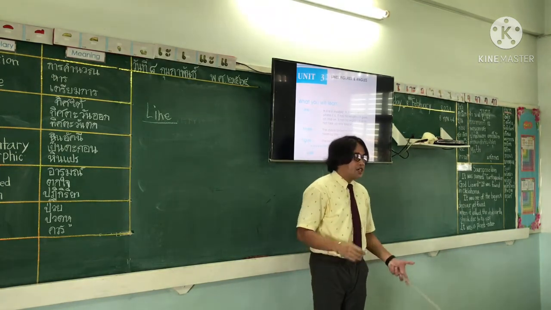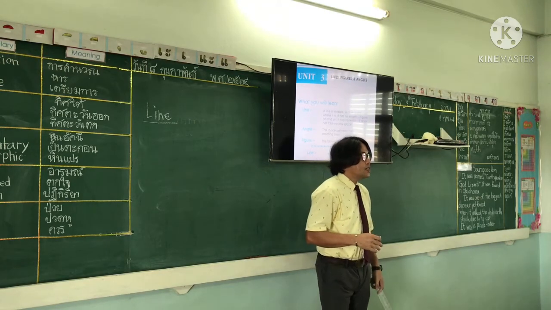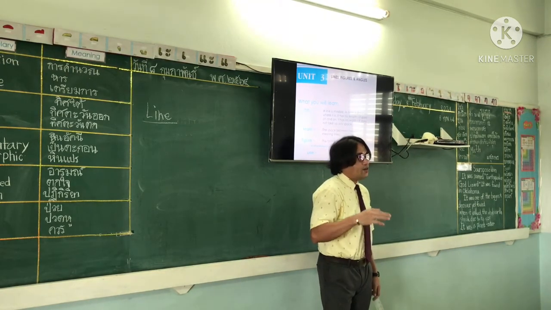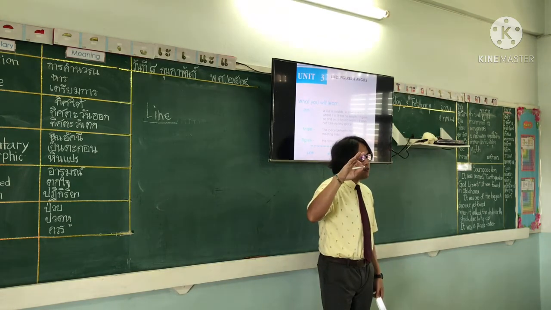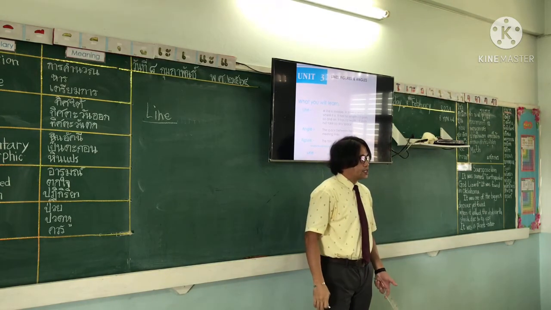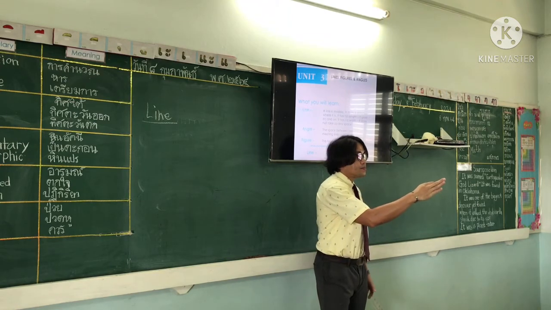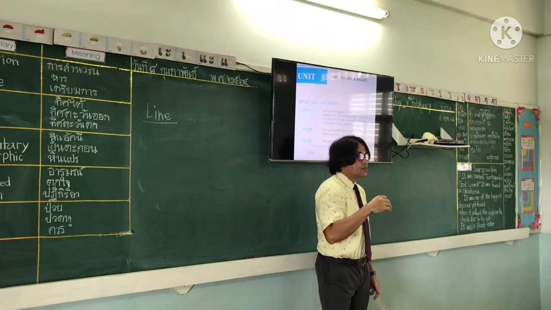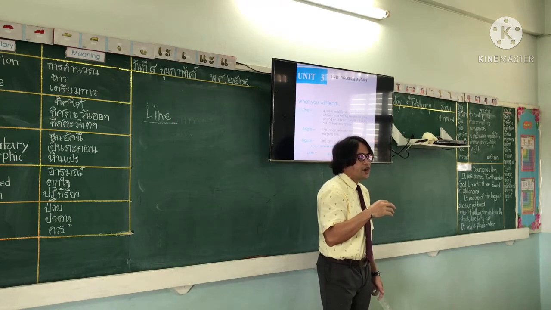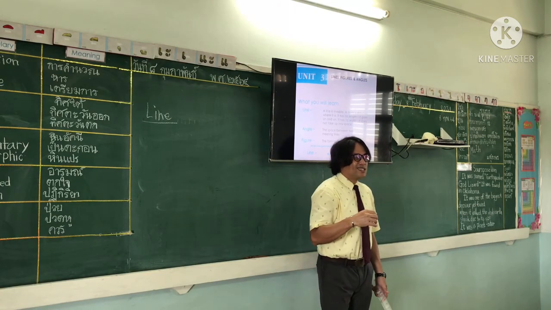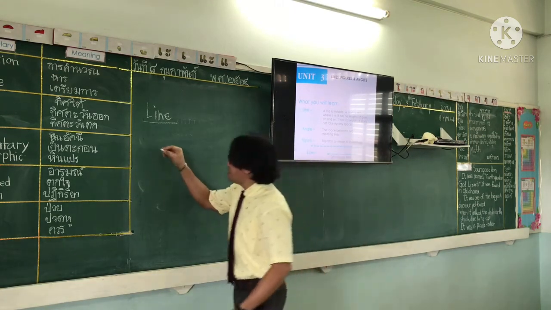Alright, so there are different types of lines. Anyone, give me one example of different types of lines. Points is not a line. Straight line. Very good.